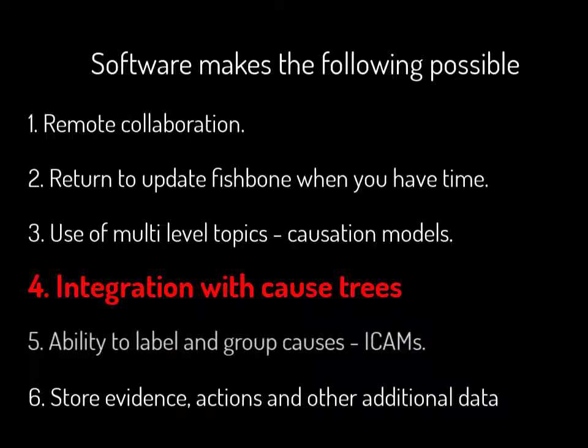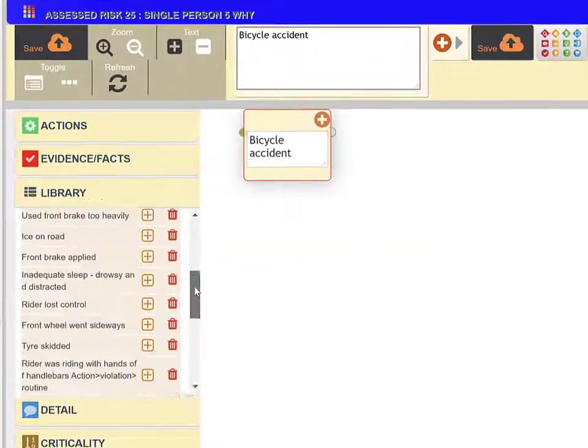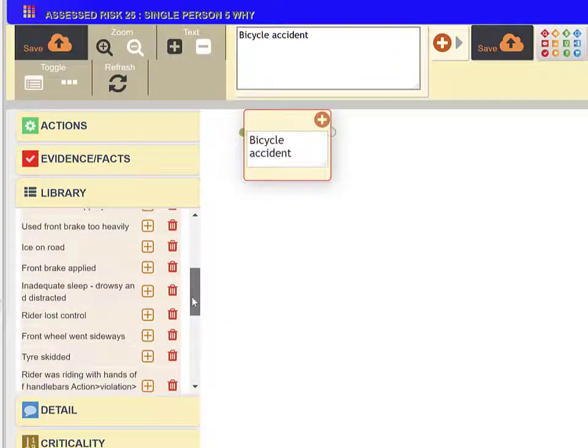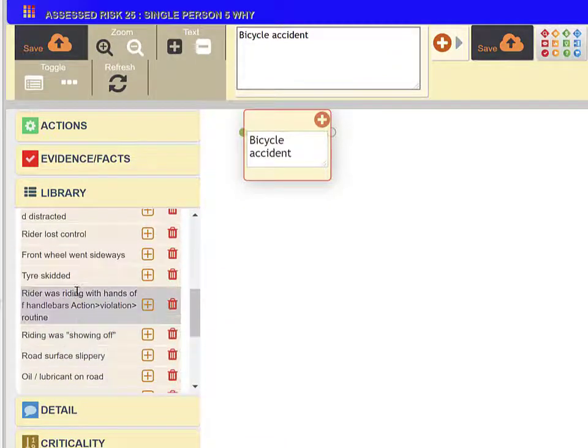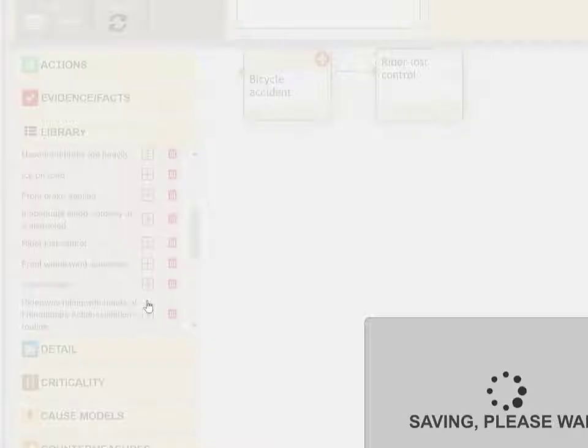But in more complex situations, it is likely that investigators will want to understand how the various causes interact by using a cause tree. The fourth benefit of software is that it is easy to transfer causes from the fishbone diagram to the cause tree. All of the causes that have been created on the fishbone diagram are available in the cause tree library. Causes can be moved from the library onto the cause tree.